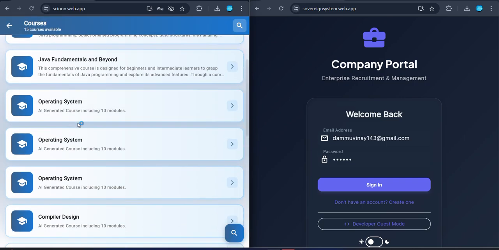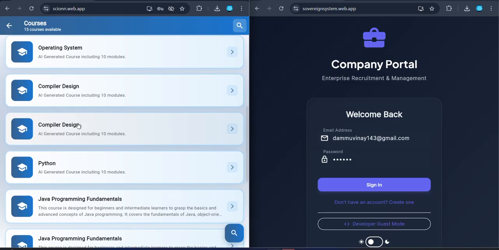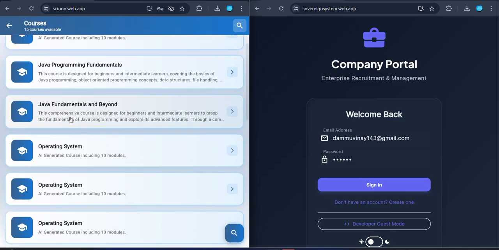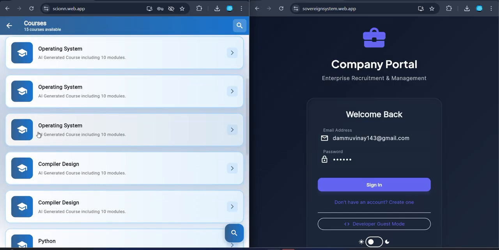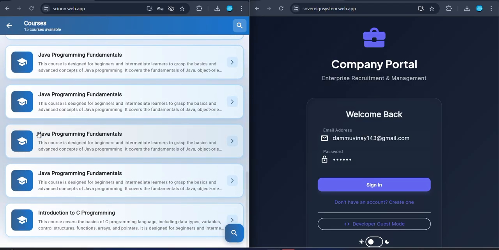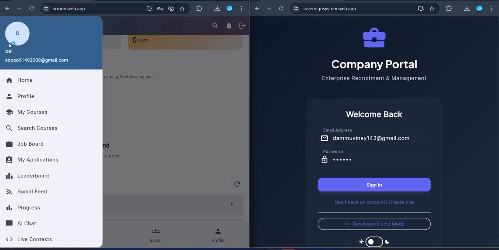Here we have included various courses related to the CSIT subjects. You can see basic Java programming fundamentals, OS, compiler design, Python, Java programming, and various others. These are the programming courses we have set, but users can also predefine their own, and they can learn from these courses.